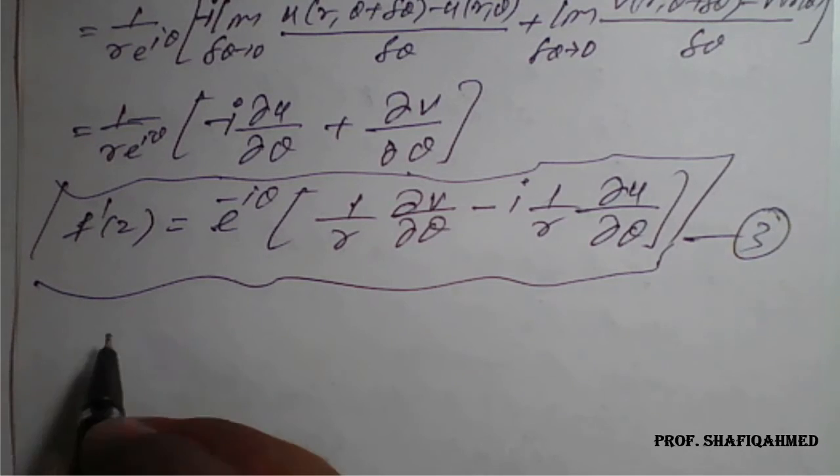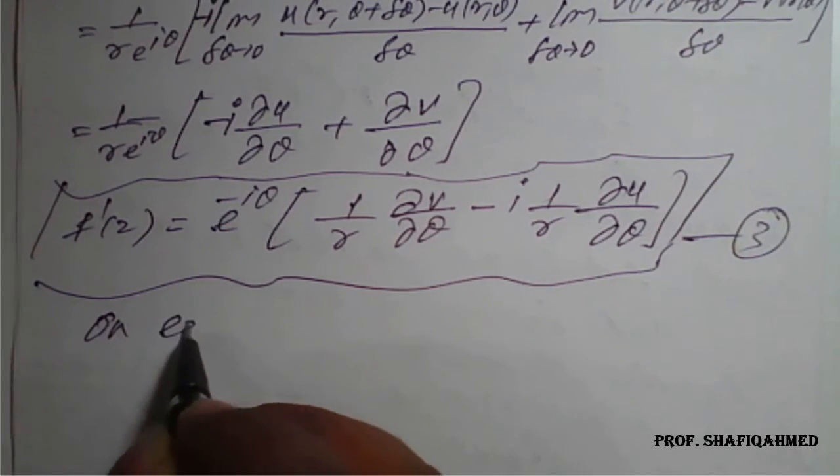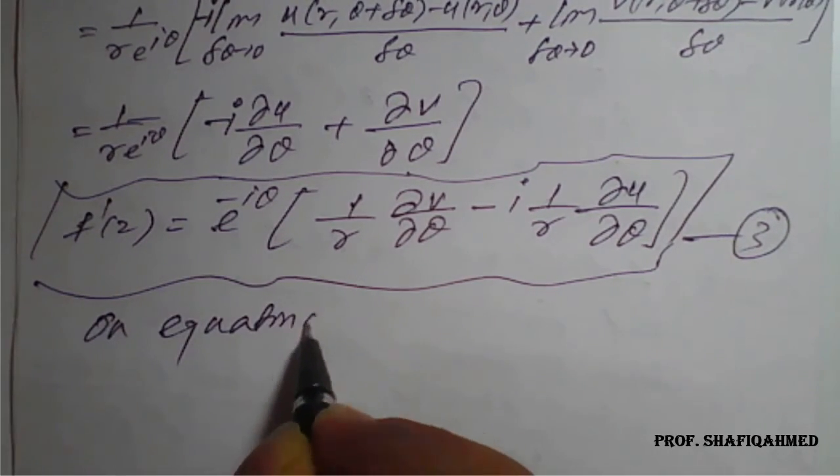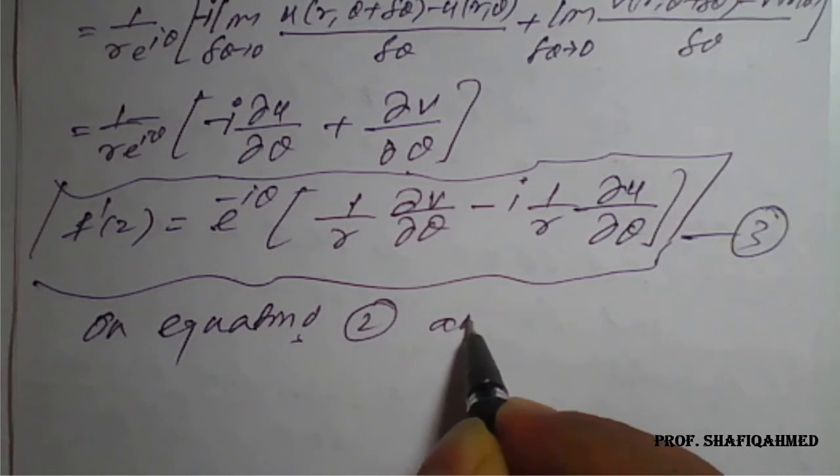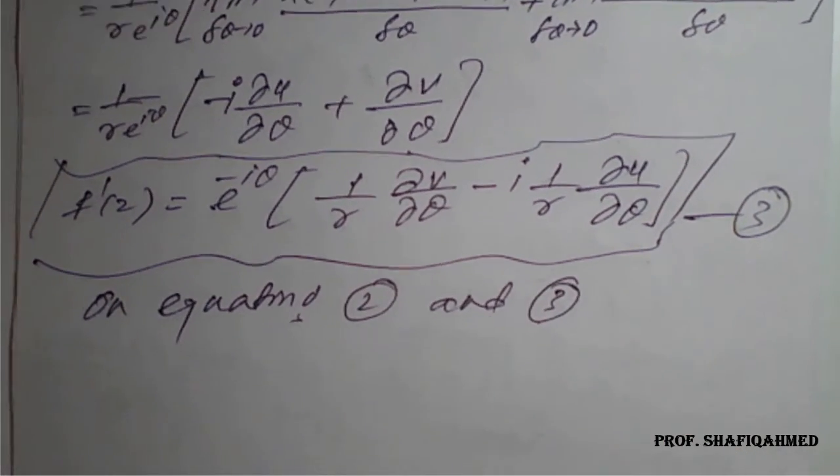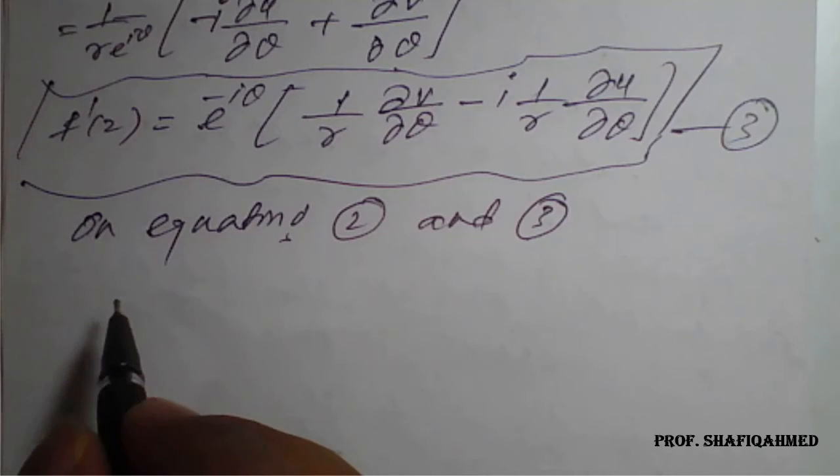Equation number 2 and 3 have the same left hand side, so on equating 2 and 3, what happens here?